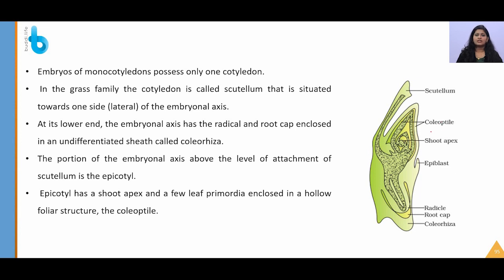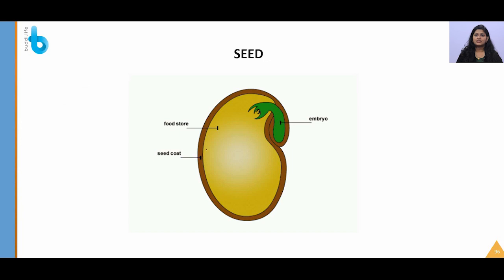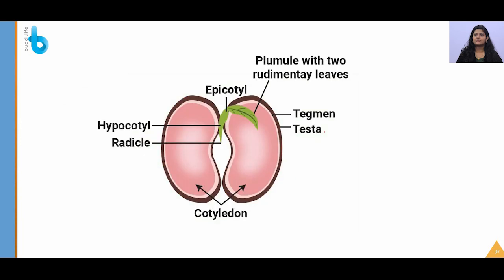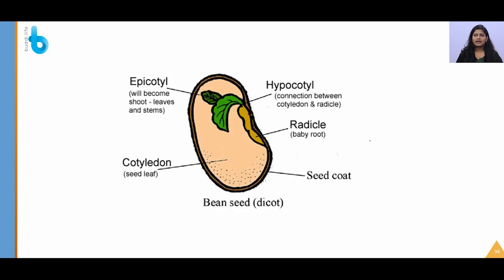So for example, the plumule is covered with a sheath of cells called coleoptile, again the radicle is covered by a sheath of cells called coleorhiza, and epiblast acts as the second cotyledon for the monocot embryo. So again this is the structure of seed: seed coat, food store and embryo. So you can see epicotyl, some rudimentary leaves, and the layers of seed coat. The outer layer is called testa, the inner is tegmen, which you have already studied in your class 11.